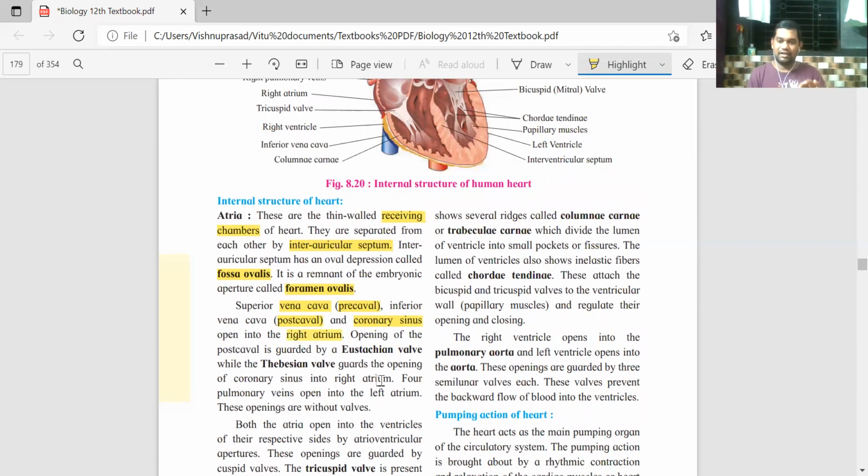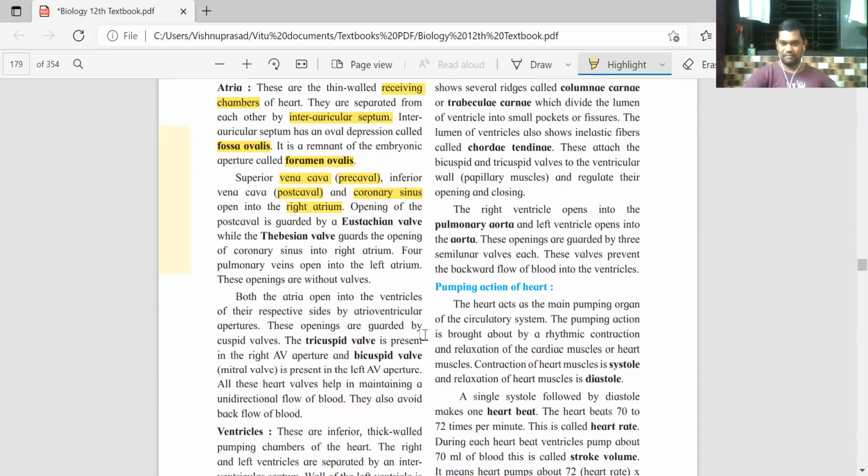Which vessel comes out from which chamber of the heart, and enters which chamber of the heart, all these you have to remember properly. And then another very important part you have to remember: there are valves in the heart. The human heart has six different valves.